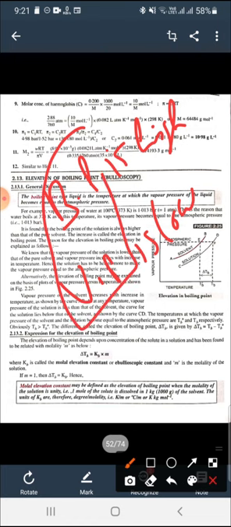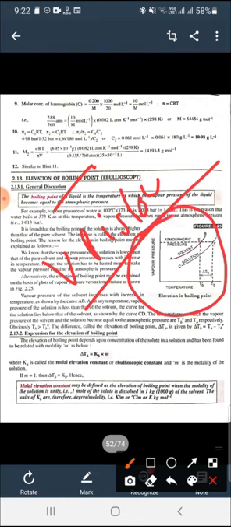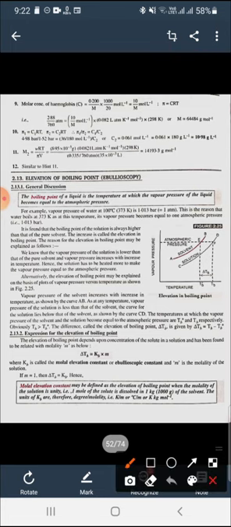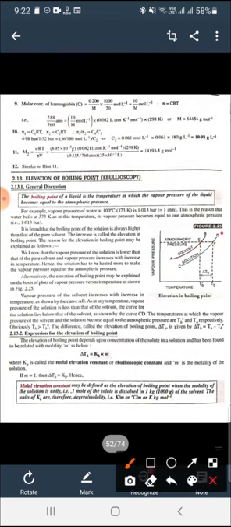They have an inverse relation. So the boiling point of the solution is more, and the vapor pressure of the solution is low or less. You can see in the graph that the vapor pressure of the solution is below the vapor pressure of the solvent.